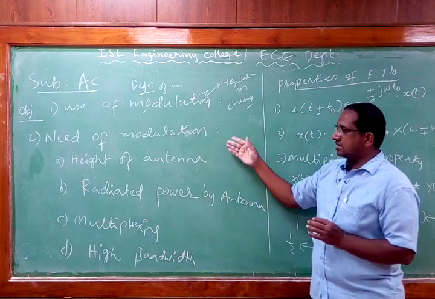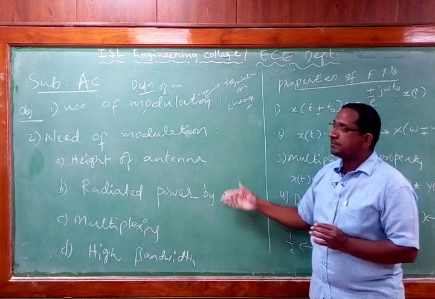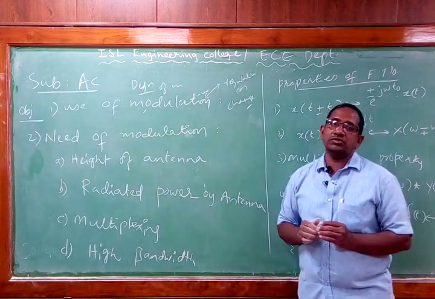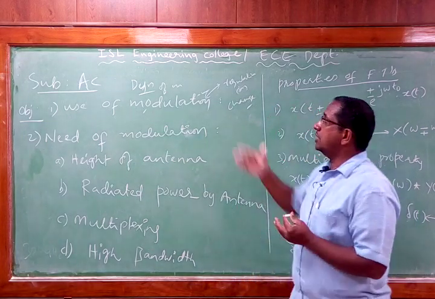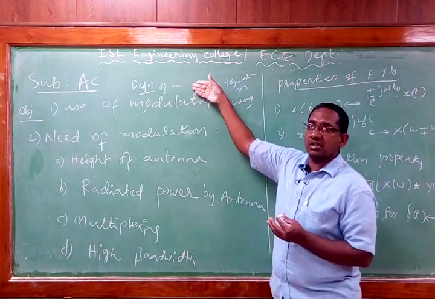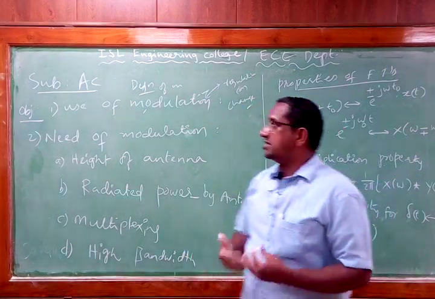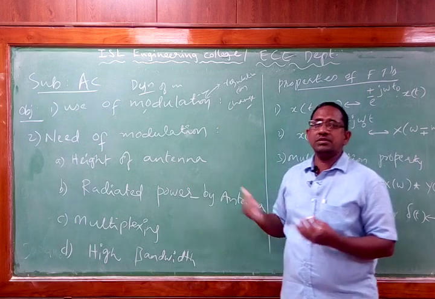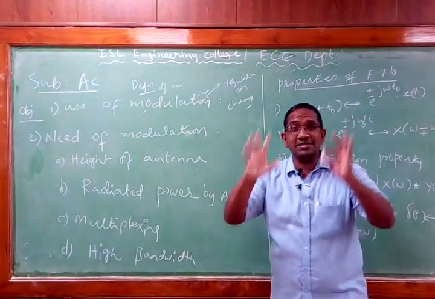As far as the analog communication system is concerned, what is the need of modulation? When I speak about the definition of modulation, it is more general. When I say use of modulation, it is also a more general definition. When I say need of modulation, what is the meaning? It is the need of modulation in terms of the analog communication system.